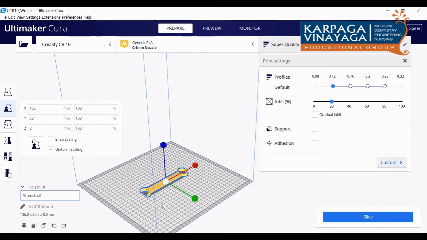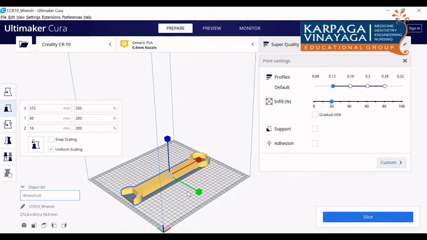For example, this wrench is very small. I am going to scale this. I clicked uniform scaling, and I am just entering 200%. You can see the object is expanded in all three directions by 200%. Also be careful, this part should not exceed the build volume. If it exceeds the build volume, then the slicing will not happen. It should lie inside the build volume. So I have extended this to 200%. And the next one is the rotate option.